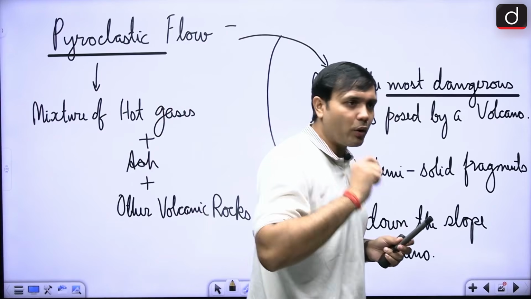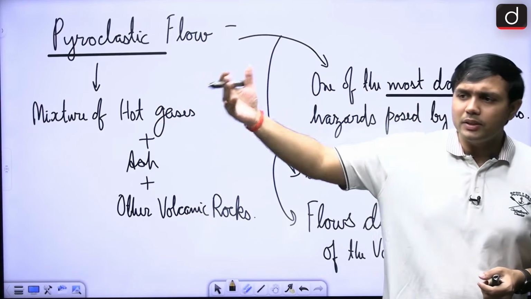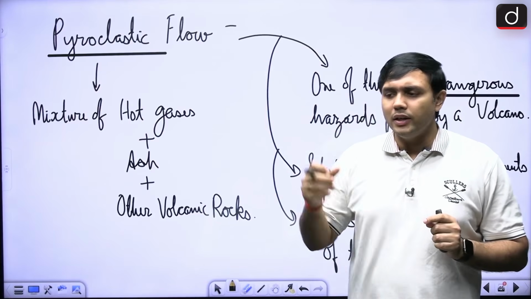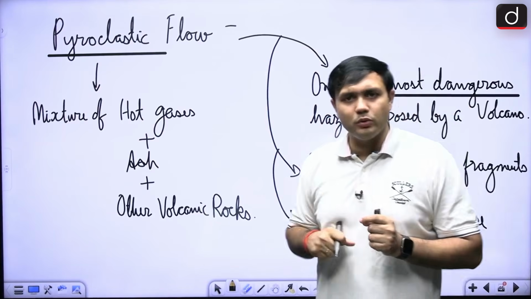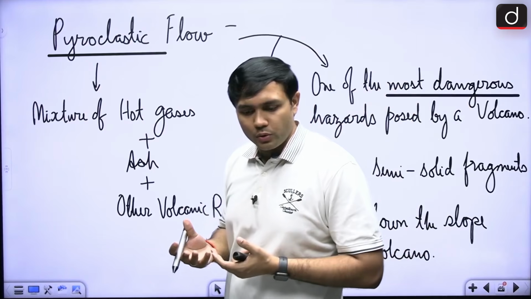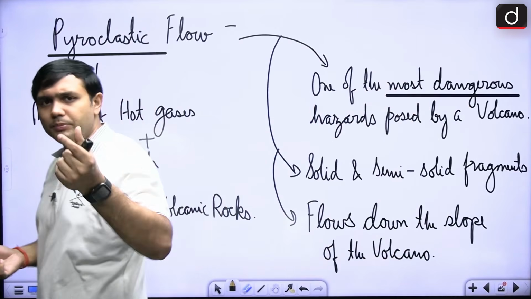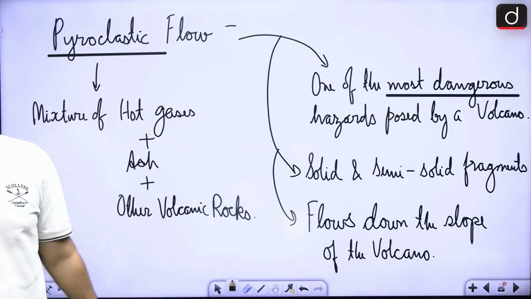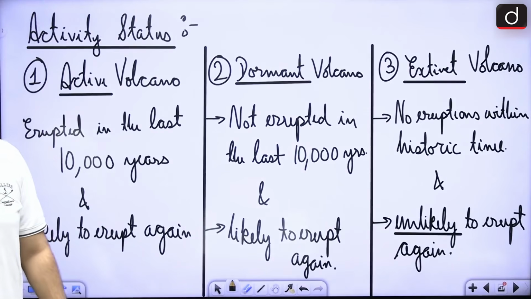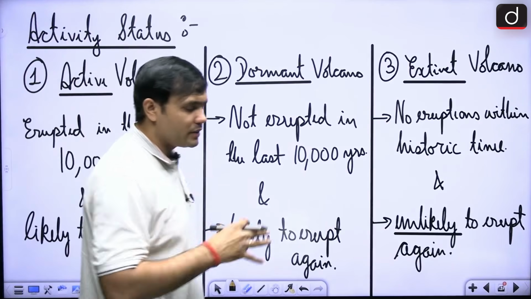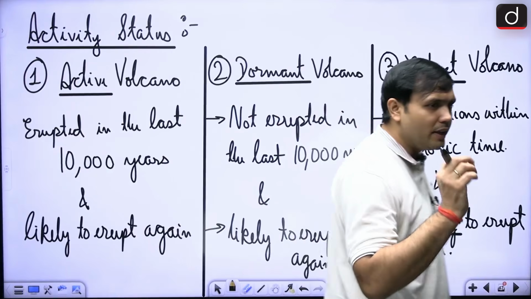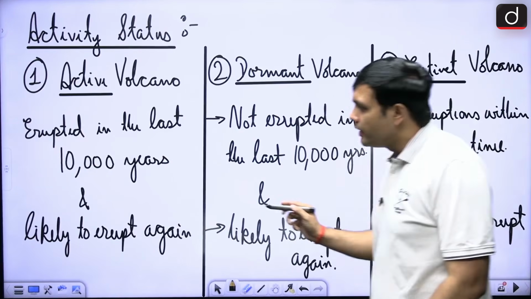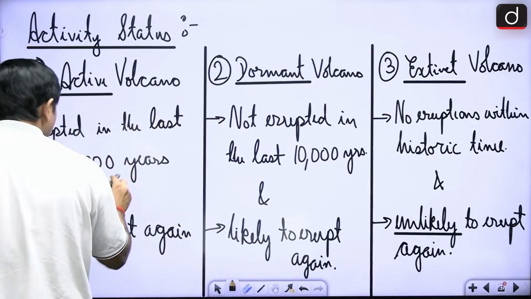Now, the next important aspect is, for example, in India, there is only one active volcano. And in many parts of the earth, you will find dormant volcanoes. There are some extinct volcanoes also, right? So, what is the difference between an active volcano, a dormant volcano and an extinct volcano? Now, in this regard, there are other aspects also, but basically there are three important things that you can remember.